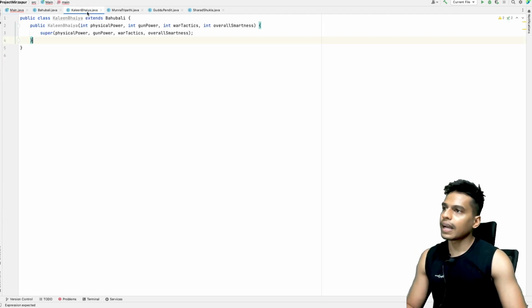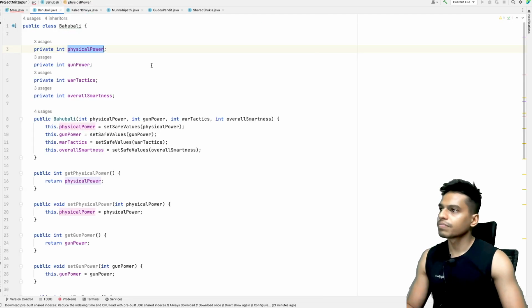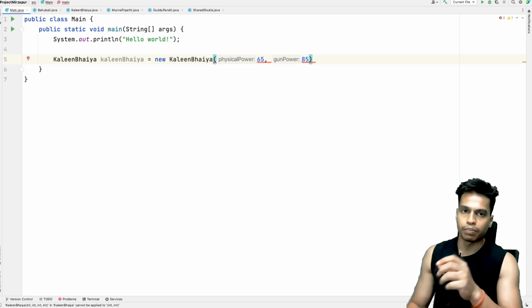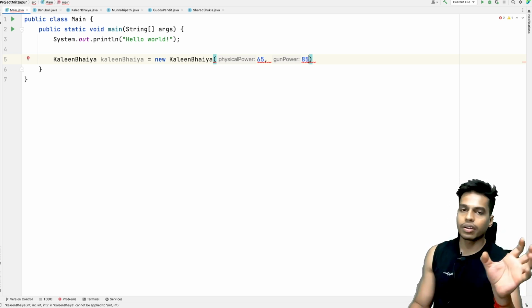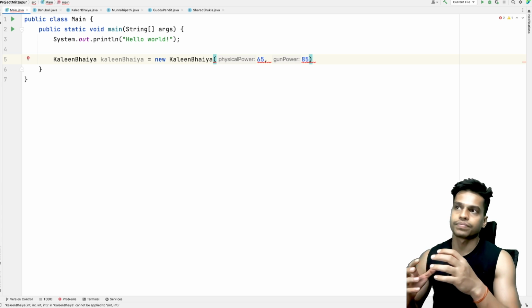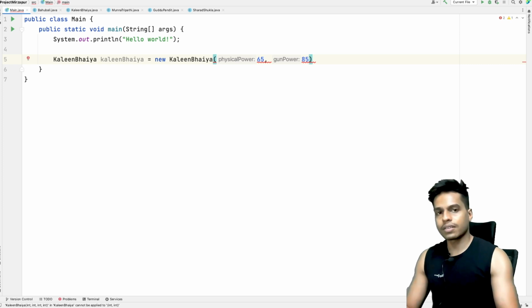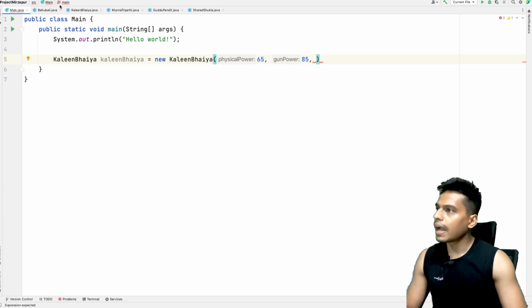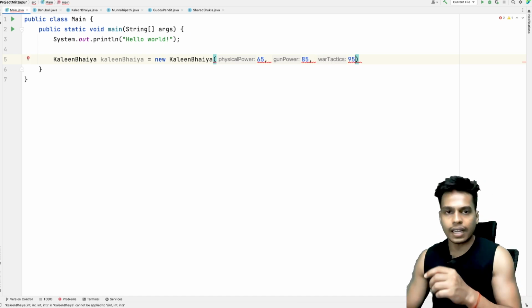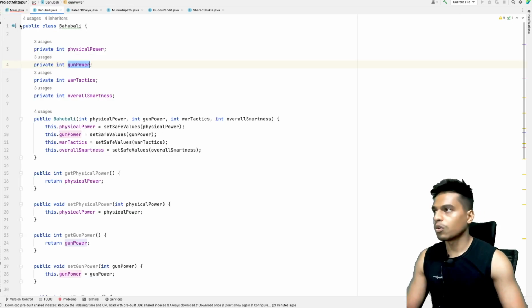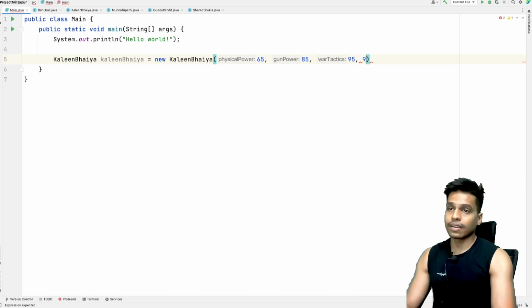And the next property that we have is the gun power. Kalin Bhaiya does have a good gun power, so 85 will be a good number. In case you're wondering what gun power is, gun power is how much damage a guy can do if he has a gun. And then the next property that we have is war tactics. So 95 for that. Kalin Bhaiya has pretty good war tactics. And the next thing that we have is the overall smartness. So overall smartness is again 95.